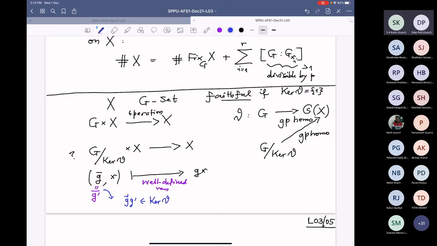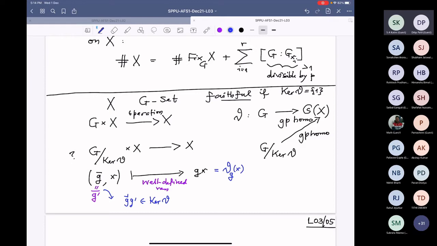And what is the relation between Gx and theta? Gx is precisely, in that notation, theta G evaluated at X.